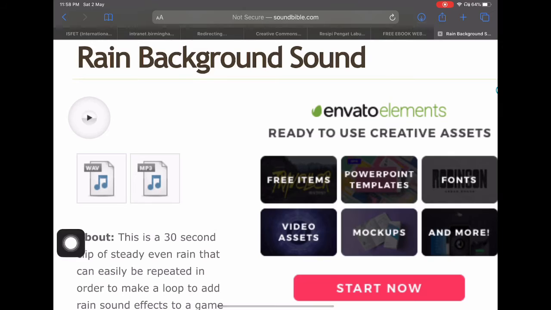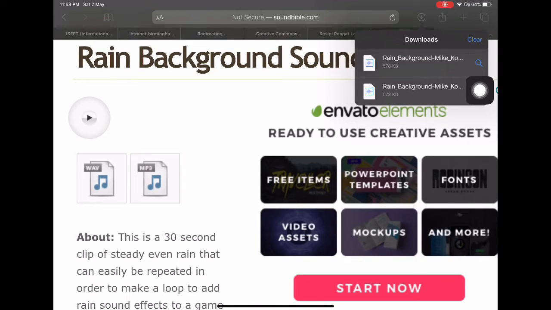So in the iPad, in the Safari, the download is here. So you can tap on it and see that it's already downloaded. So we can listen to the track once again. Yep, so this is the track.